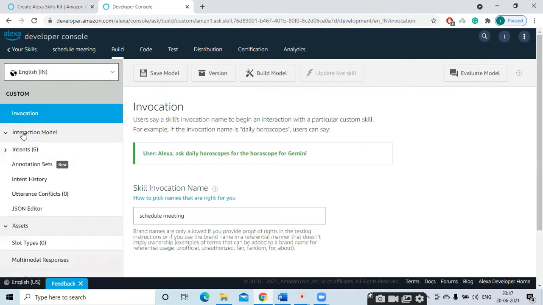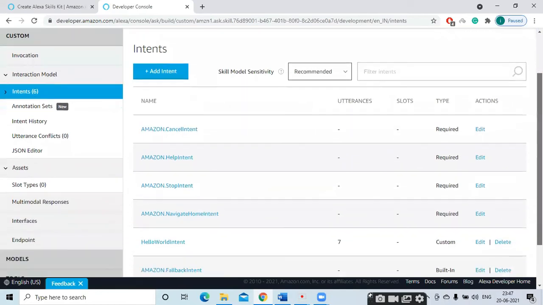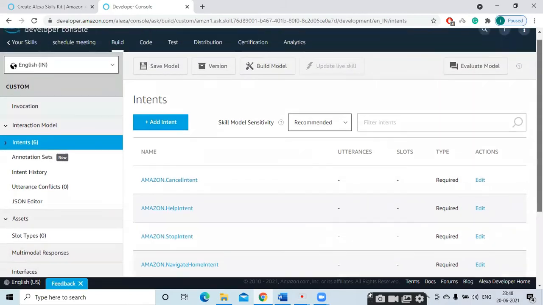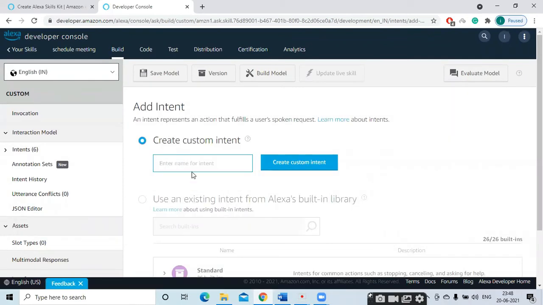Go to interaction model, intent. So in the previous classes we have seen, that is we have used hello world intent. So Amazon will provide me the function of hello world program. Here I am going to create my own conversation with Alexa. So I have to create my own intent. Intent means intention. So see this button, add intent. Click here, create custom intent.